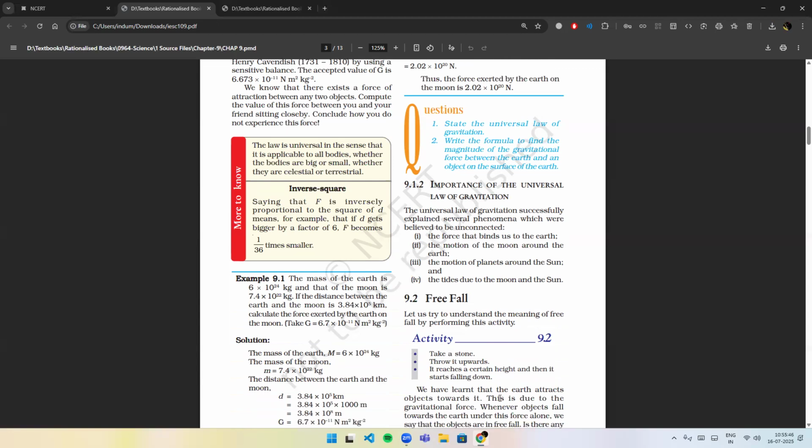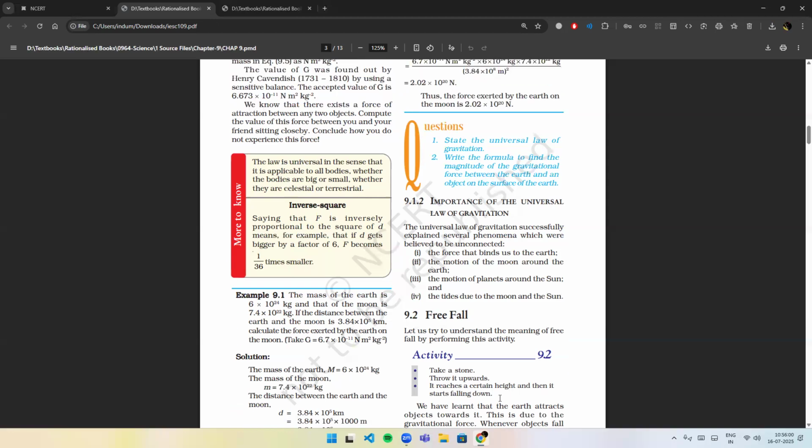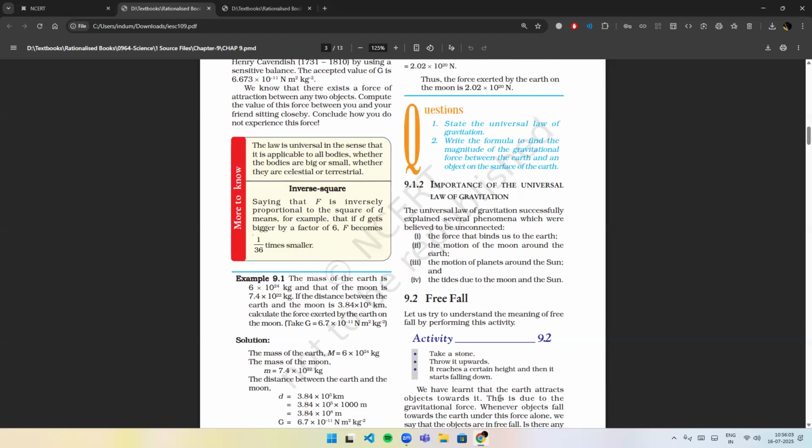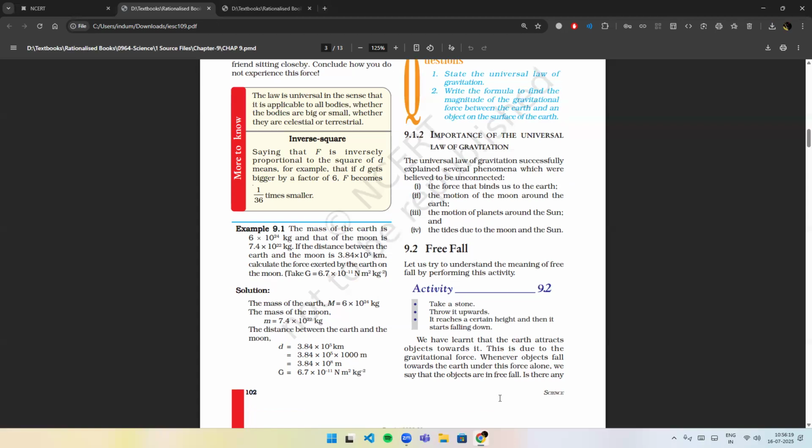Inverse square. Saying that F is inversely proportional to the square of d means, for example, that if d gets bigger by a factor of 6, F becomes 1 by 36 times smaller. Importance of the universal law of gravitation. The universal law of gravitation successfully explained many phenomena which were believed to be unconnected: the force that binds us to the Earth, the motion of the moon around the Earth, the motion of planets around the sun, and the tides due to the moon and the sun.